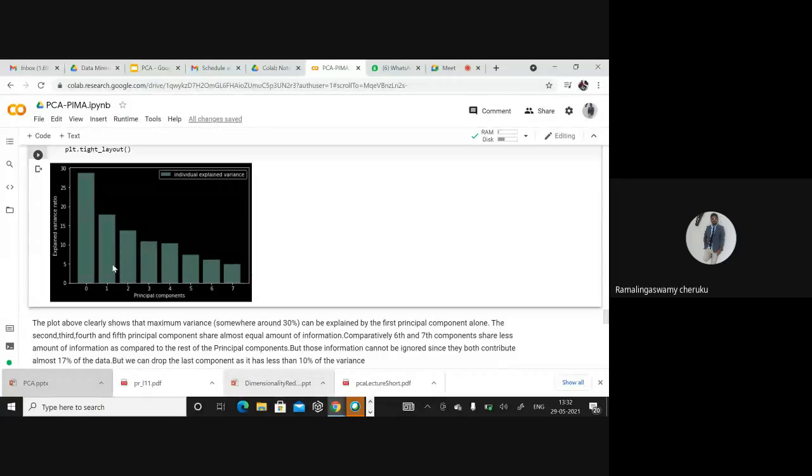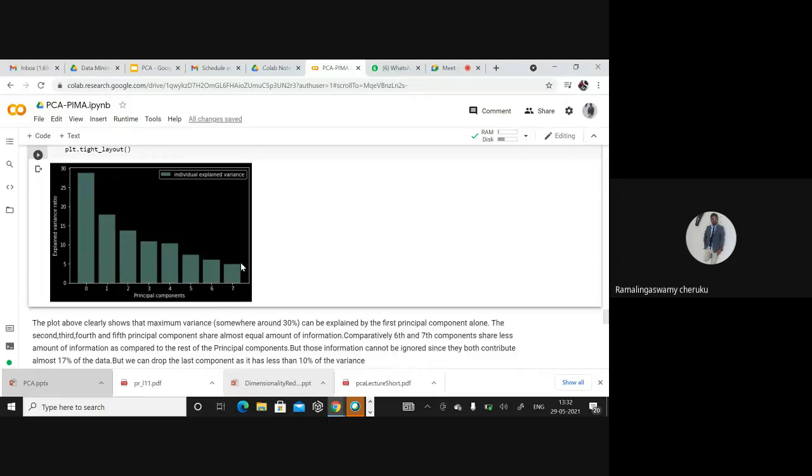We can say that the last one is contributing towards the variance only 5%. So the first 6 principal components are contributing nearly 95%, and principal component 7 alone is contributing 5%.